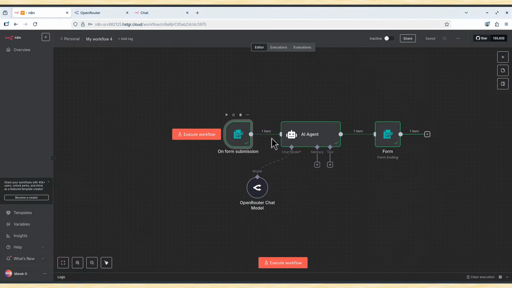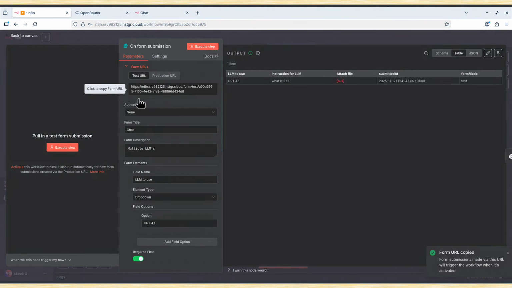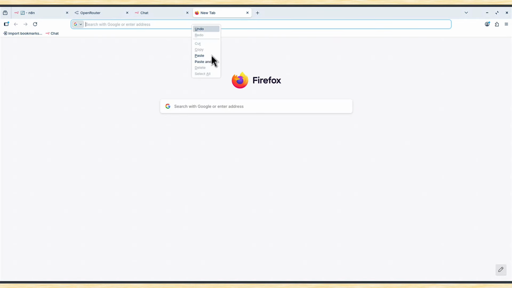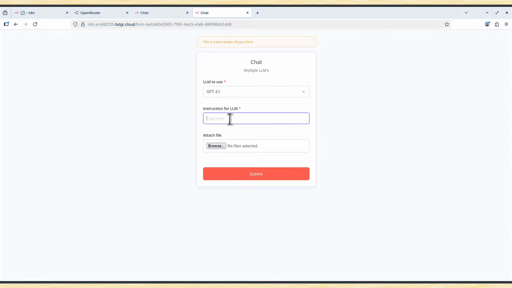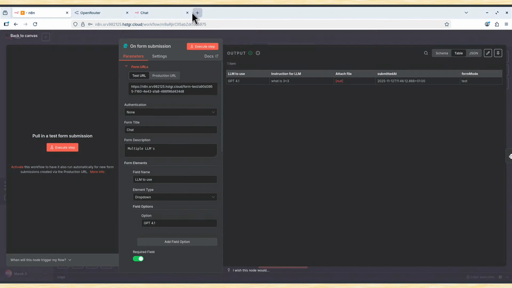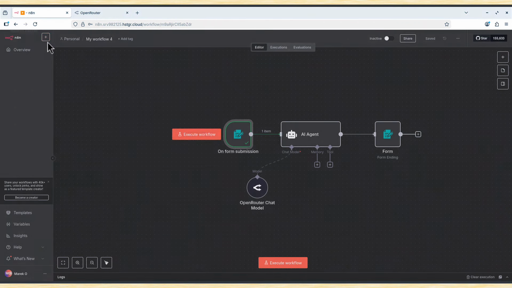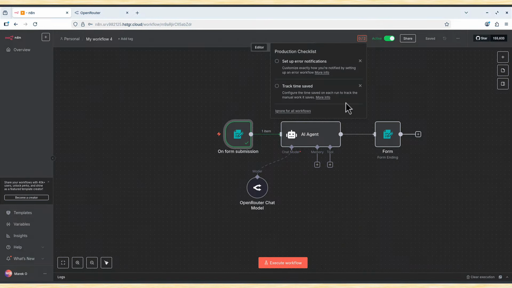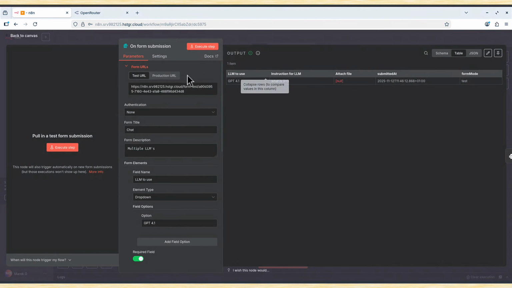And basically, if we go back, if I copy the test URL, if I execute the step, paste and go, GPT, what is 3 plus 3 maybe, submit. If you run it like that, it will not show, that's what you might be tempted to do. It will not show you the answer, yes? But there are many things you can do, and you can actually make it production now. You say active, you can activate that workflow, and you can use your production URL. You switch to production, you copy this, and now, if you paste it, let's check. What is 3 plus 3?